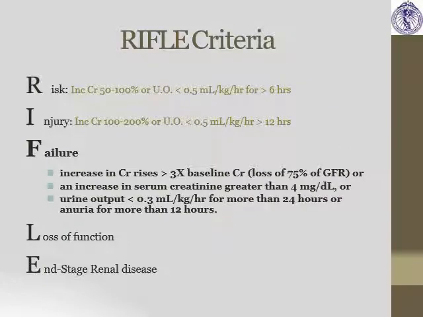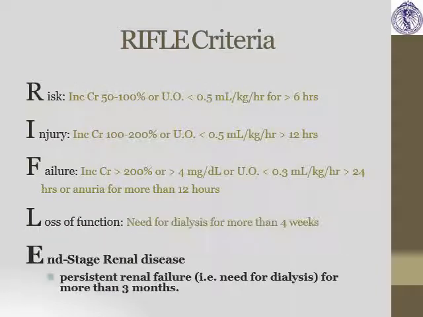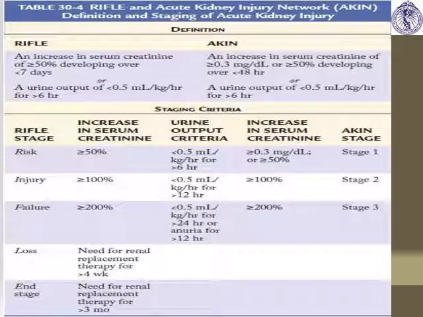Failure is a rise in creatinine 3 times the baseline, with 75% of the GFR lost, and output less than 0.3 ml per kg per hour for greater than 24 hours. Loss of function is persistent renal failure for greater than 4 weeks, and end stage renal disease is persistent renal failure for more than 3 months, where dialysis is required. Here the RIFLE and AKIN criteria are both written, so you can compare them on this slide.